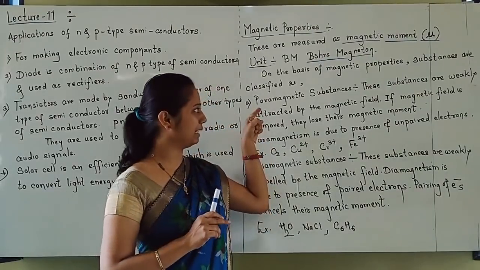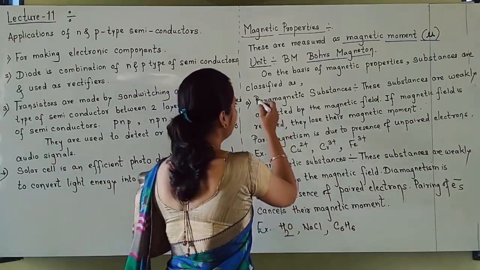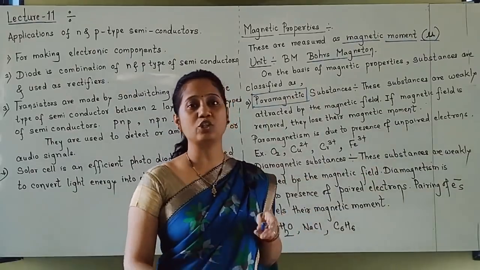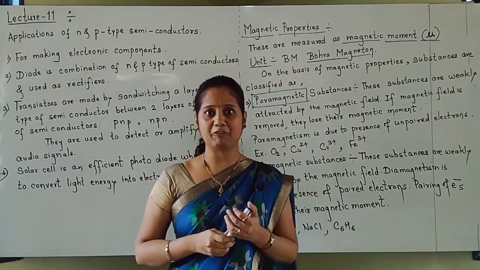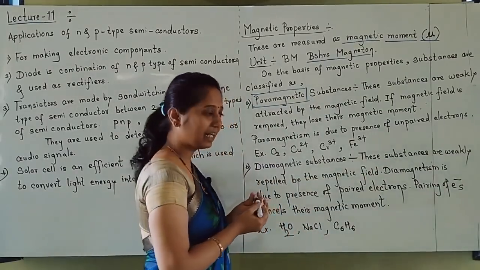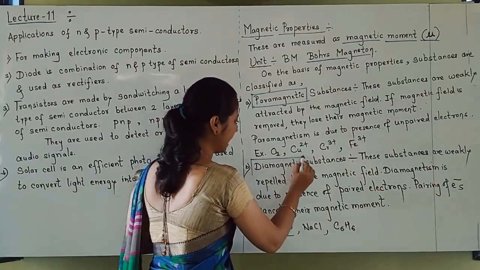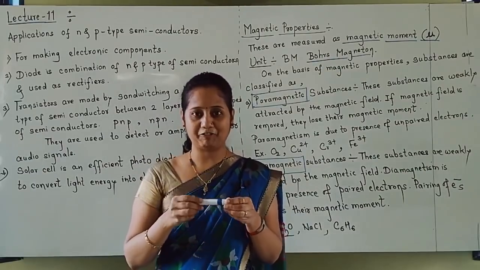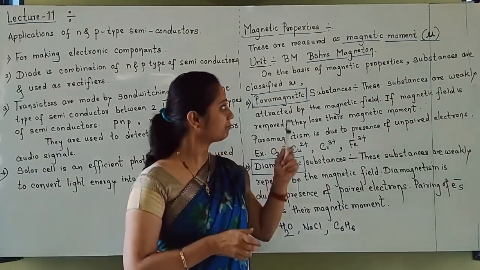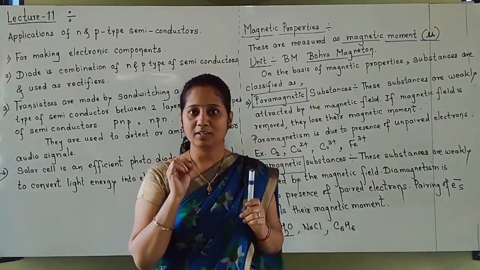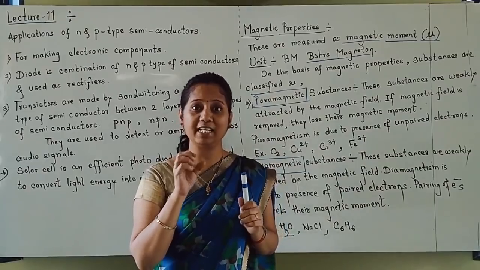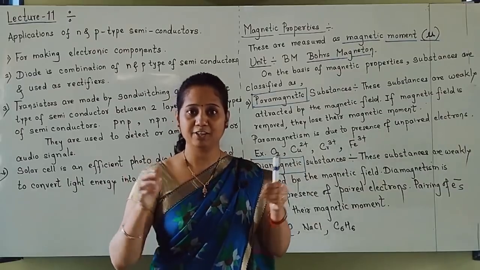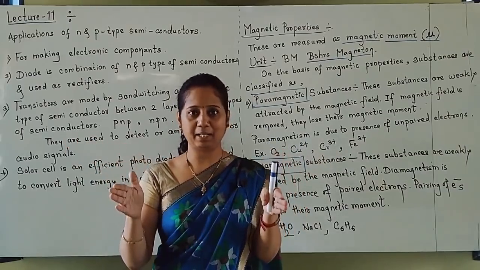First, paramagnetic substances. Students, paramagnetic substances are attracted weakly by a magnetic field. Opposite to them, diamagnetic substances are weakly repelled by a magnetic field. Paramagnetic means weakly attracted, not very strongly attracted, when a magnetic field is applied.